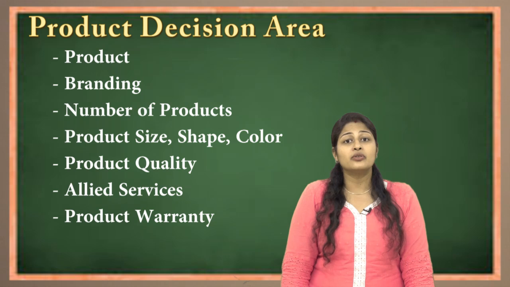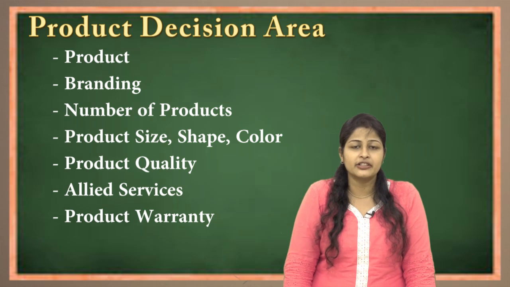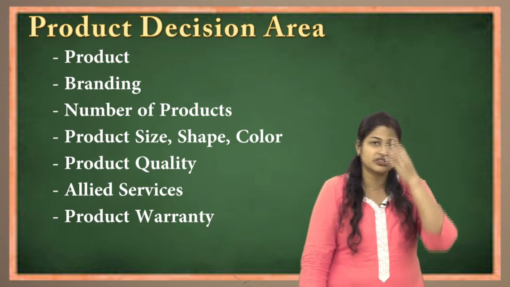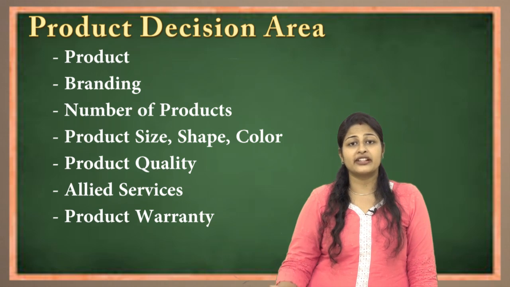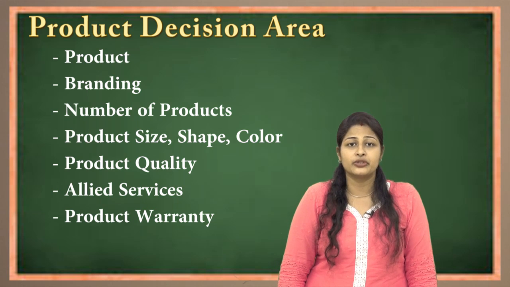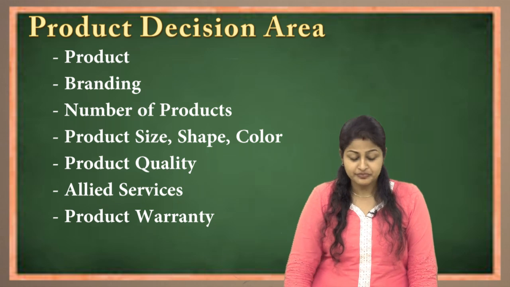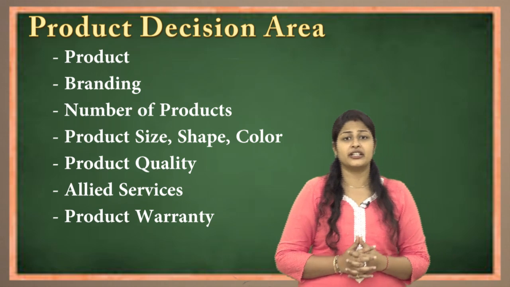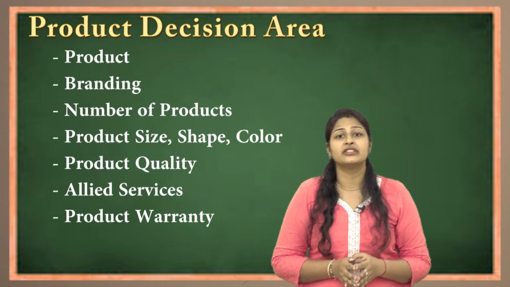But now the concept has changed. From guarantee it has come to warranty. Now what is warranty? Either the product will be repaired and given back to you, or a new product will be exchanged if the condition of the product is really poor. Then they will exchange the product, but no more money back policy has been adopted, unless it is online businesses; the traditional format is giving only warranties. So these are the product decision areas which a manufacturer usually keeps in mind when he has to decide on the product.